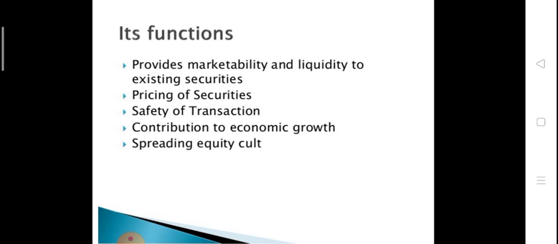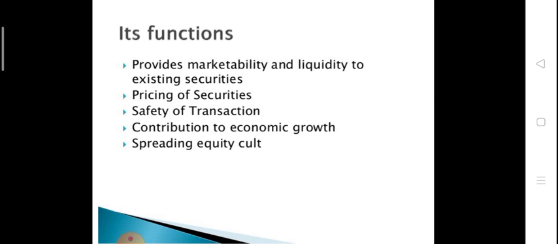Now what are its functions? What is the function of the secondary market, or we can say the stock exchange? It provides marketability, meaning it provides a market where we sell and purchase our securities, and liquidity to existing securities. As a shareholder, if I want to sell my securities and want money, I can easily sell them in a stock exchange.